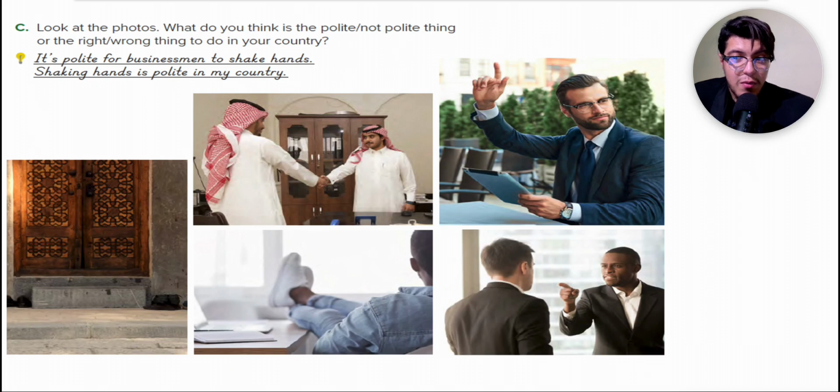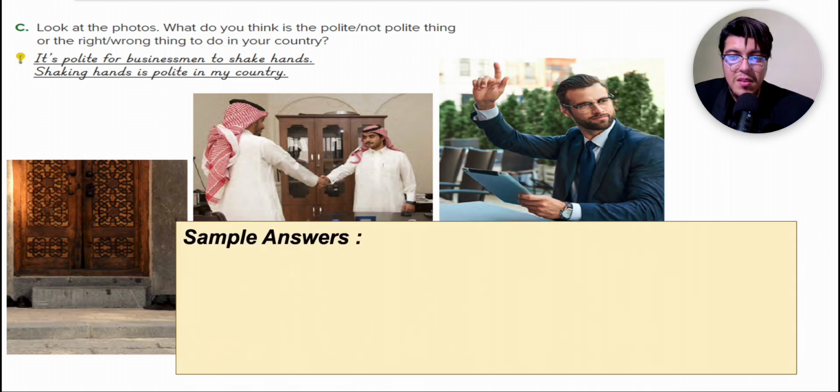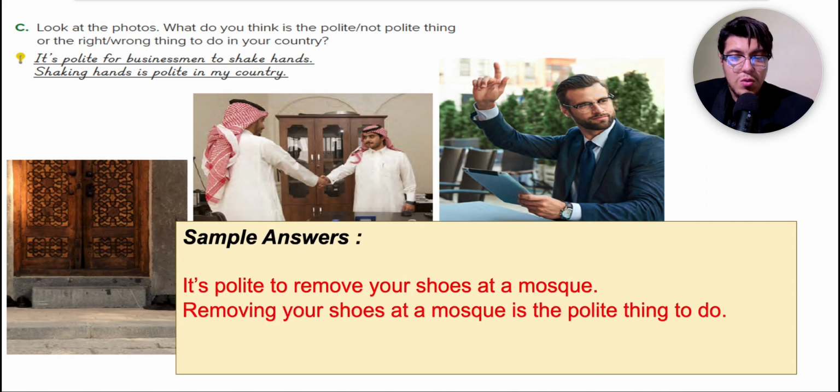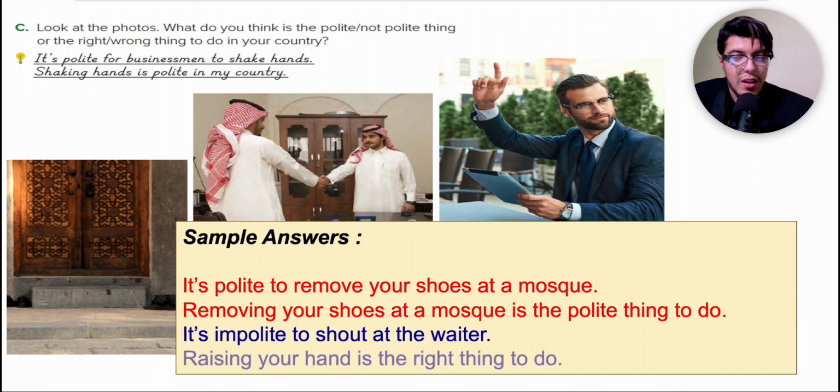Now look at the following pictures and say whether it's polite or impolite to do something. For example, it's polite to remove your shoes at a mosque. Removing your shoes at a mosque is the polite thing to do. It's impolite to shout at the waiter. Raising your hand is the right thing to do.